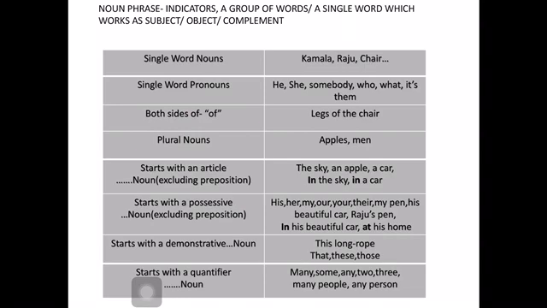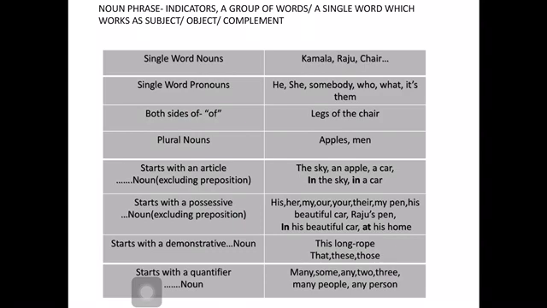Similarly, suppose there is a preposition in front of this noun phrase, in the sky, then it becomes a prepositional phrase. Only the sky becomes a noun phrase. Similarly, in a car also becomes a prepositional phrase. So, excluding the preposition, when it starts with an article before the noun, then it becomes a noun phrase.